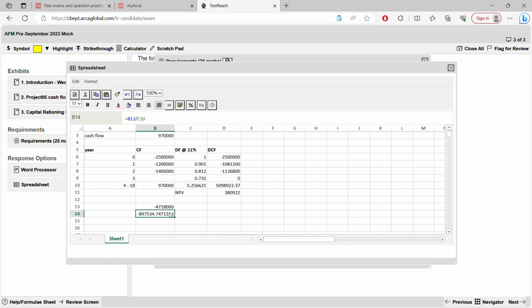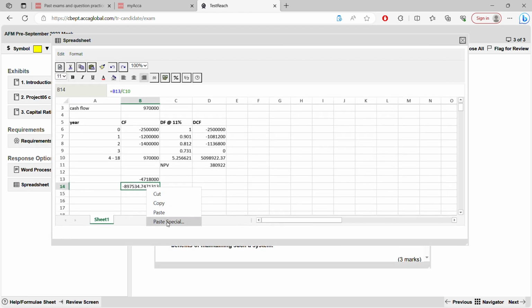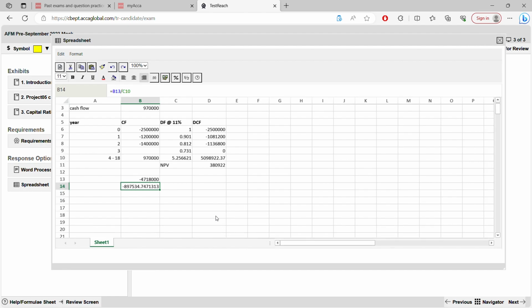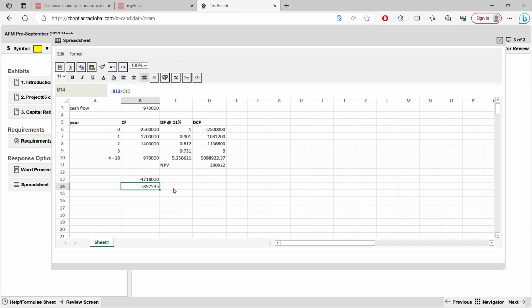Okay. So you can even bring this to whole number. As I told you, I've taught you a formula. Go here, this big format cell, this. Okay. You see, 897, this is the amount. So your annual cash flow needs to reduce by this amount. This is the amount. Your cash flow has to be reduced by this much. Now it is 970. From 970, your cash flow has to fall to this much.